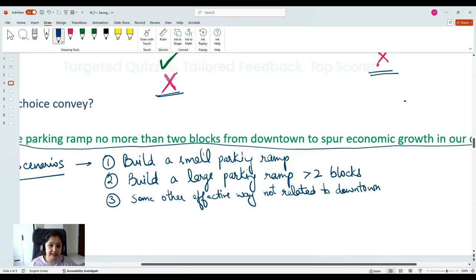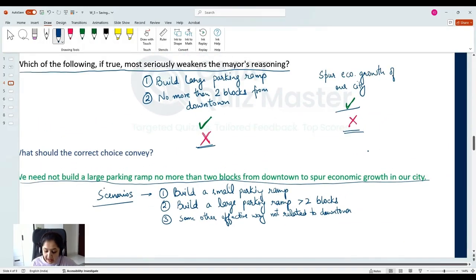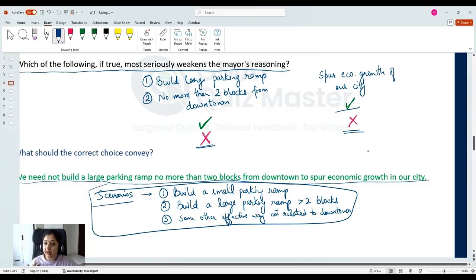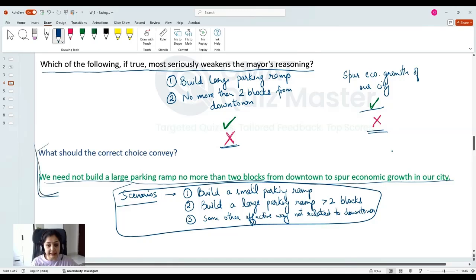You can consider the logical jumps that Mayor's reasoning has, and you can come up with these scenarios. The important thing is that these scenarios are optional. If you are comfortable thinking about these scenarios, you can think about them, else you can stop here. This is something that you definitely need. You definitely need to understand what the correct answer choice should convey. You may not find these scenarios in the correct answer choices. However, you will definitely find this meaning being conveyed by the correct answer choice, and hence it is very important to understand what the correct answer choice should convey.